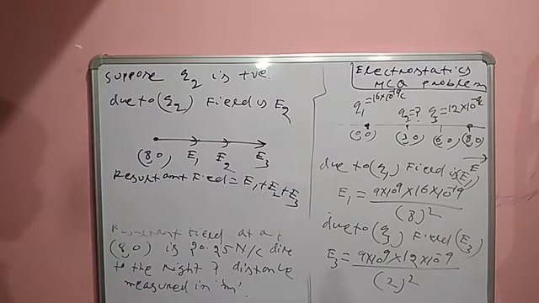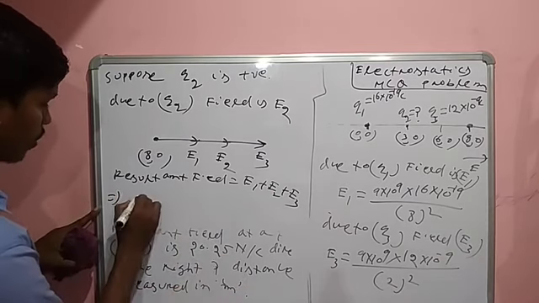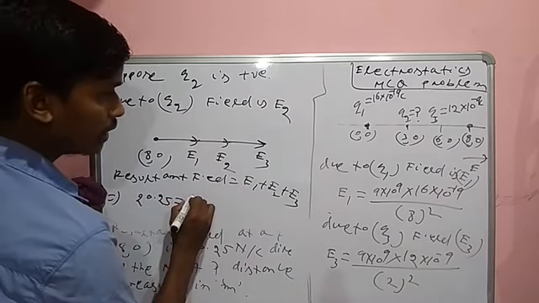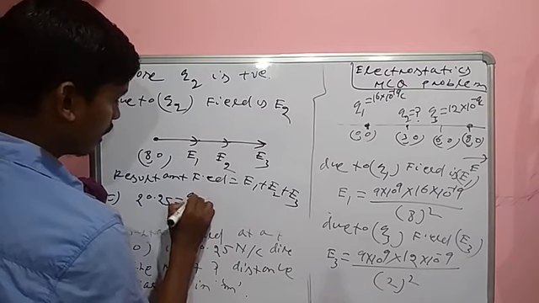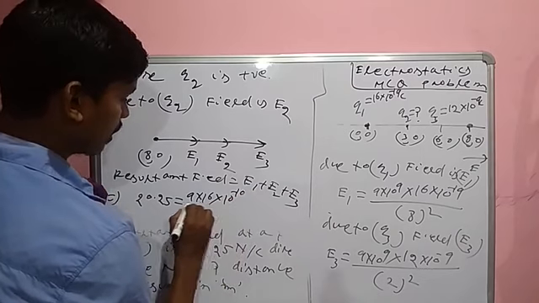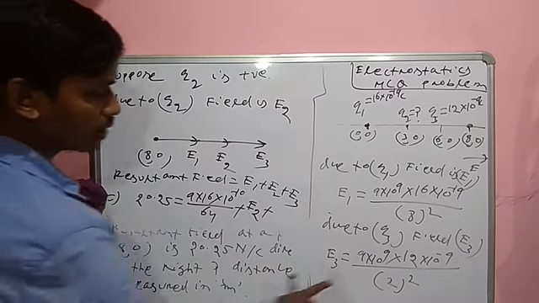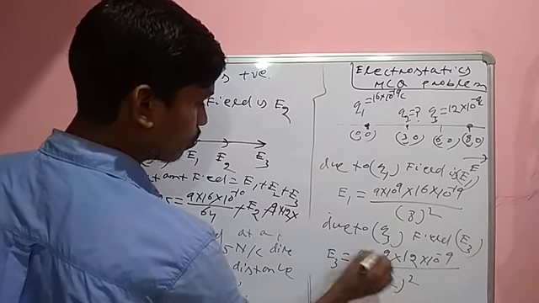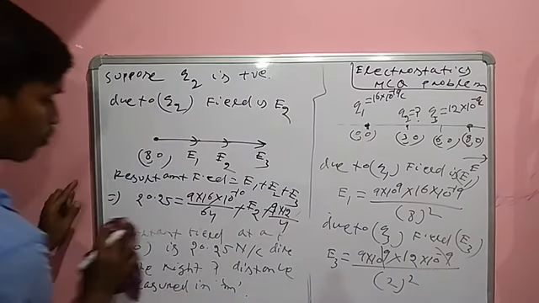So the resultant field, according to the question, is 20.25, equal to E1, which is 9 into 16 into 10 to the power minus 10 divided by 64, plus E2 plus E3. And E3 is 9 into 12 into 10 to the power minus 10 divided by 4.